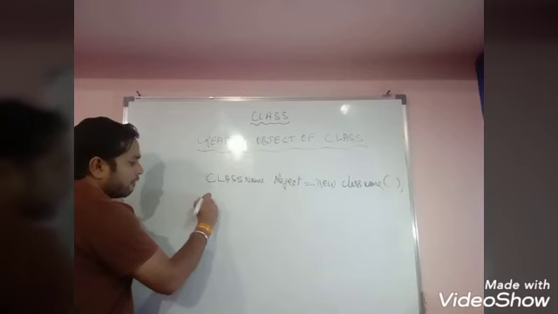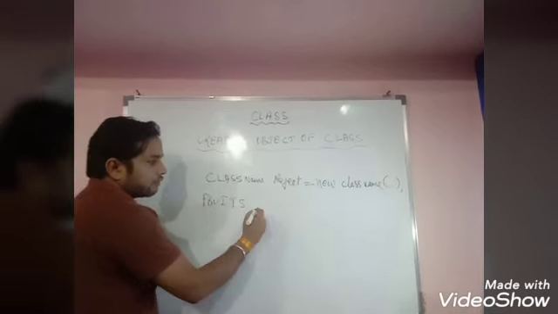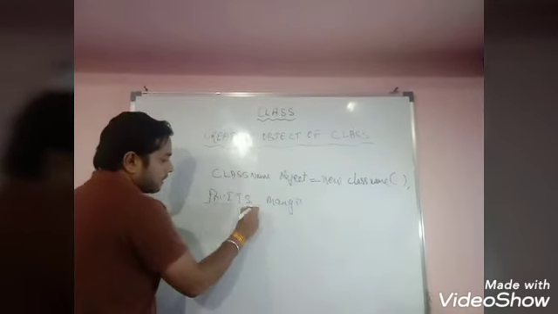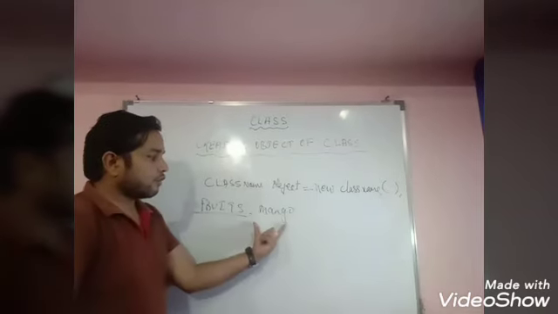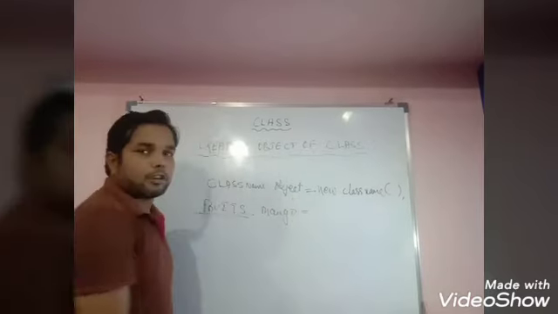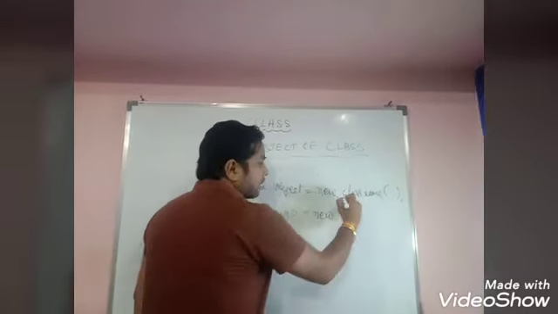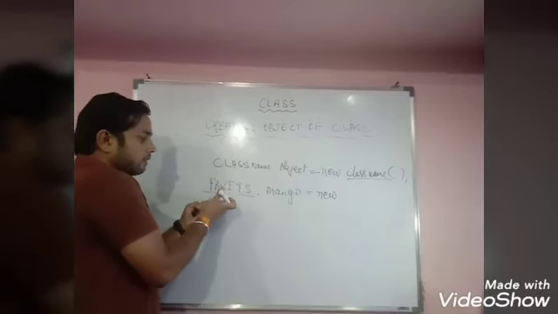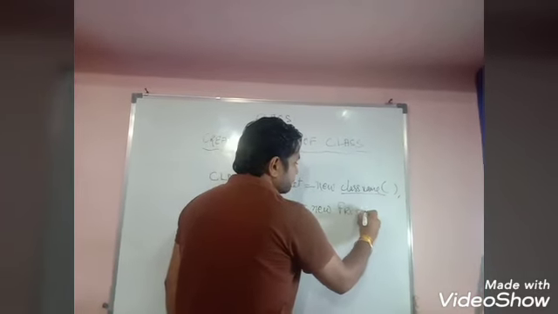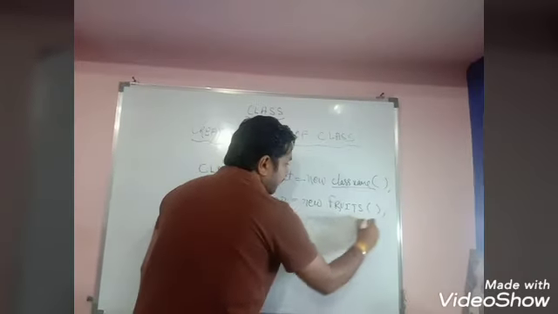For example, if fruits is a class, then the object of fruits is mango. So you have to write the class name, that is fruits here. After that you have to write the object name, that is mango. Then you have to write the equal sign. Then you have to write the new keyword. Then you have to write the class name again, that is fruits, and opening closing brackets. This is the process for creating the object of any class.